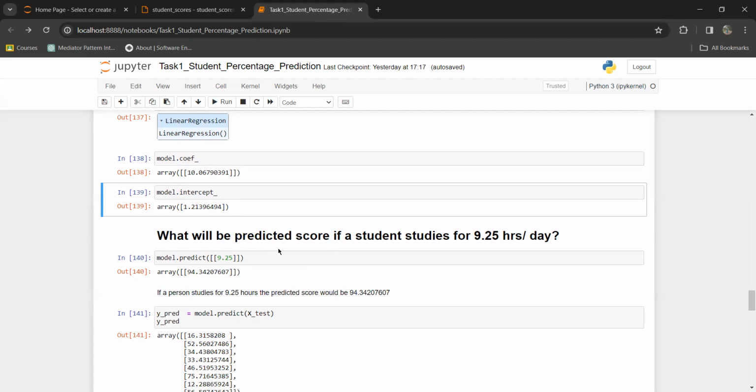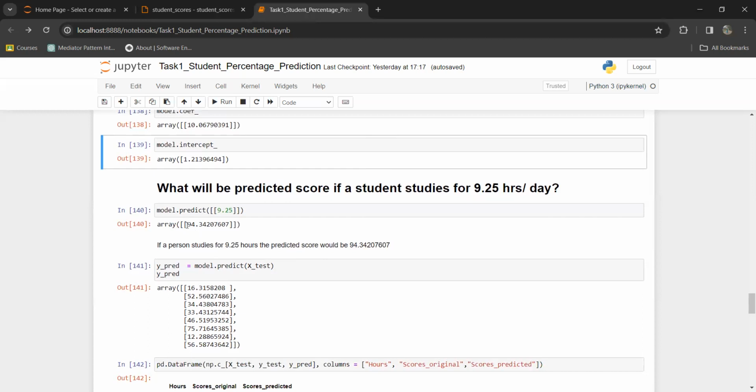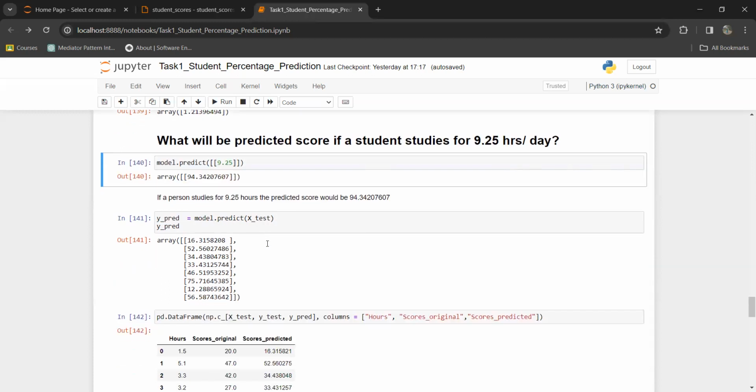So what will be the predicted score if a student studies for 9.25 hours per day? My model says it will be 94.342%. Here are the predicted scores of the students for the test data.